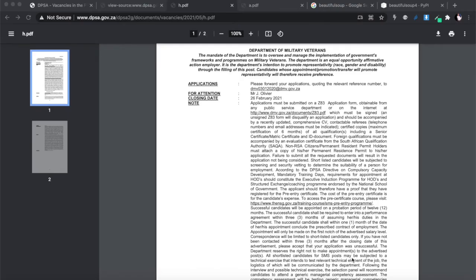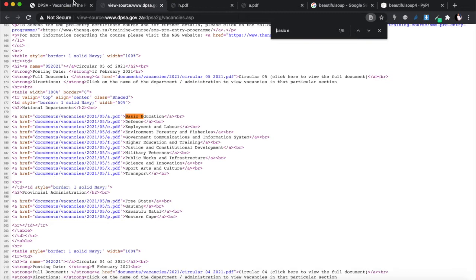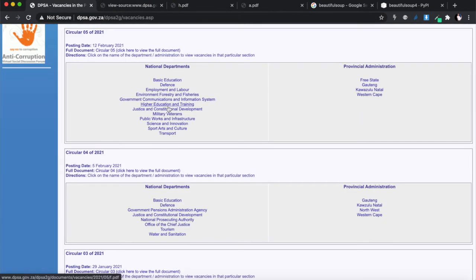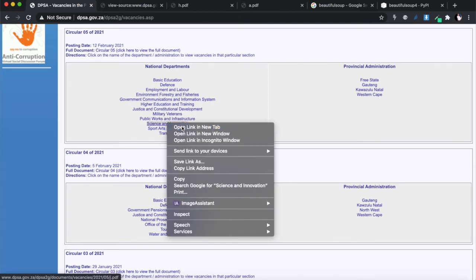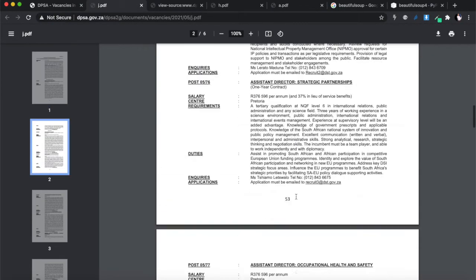Now I'm going to take you through how I parsed this document, all right? But how you choose to do it will really depend on yourself, and I'm going to give you some principles that you can use. I just want to open a file that has more than one job at a time. Let me look at this one. Okay, this one has a couple of jobs.